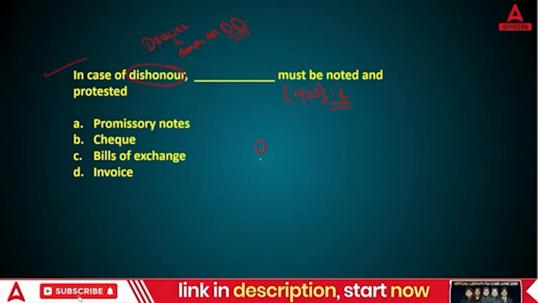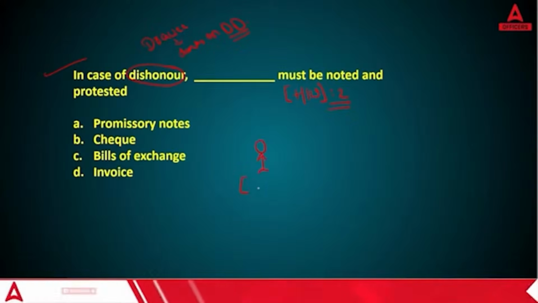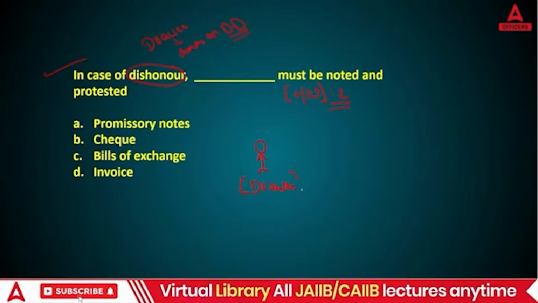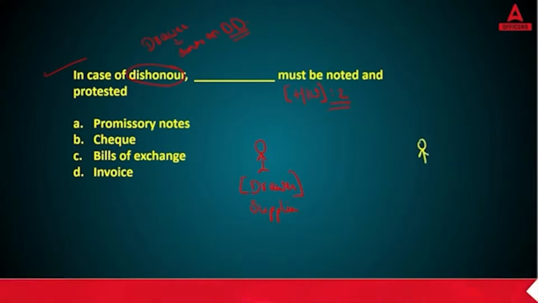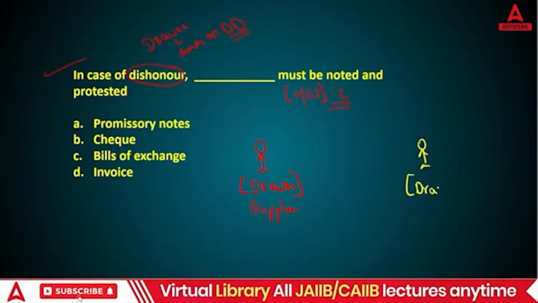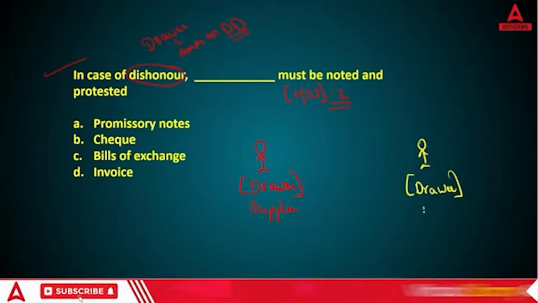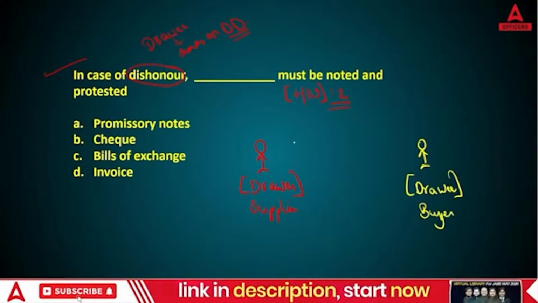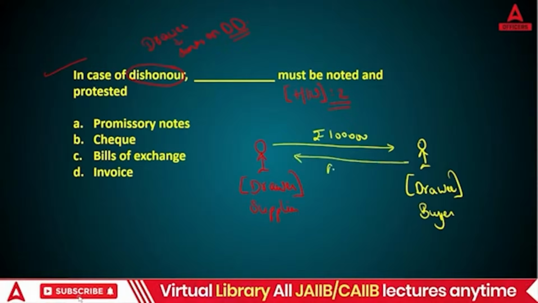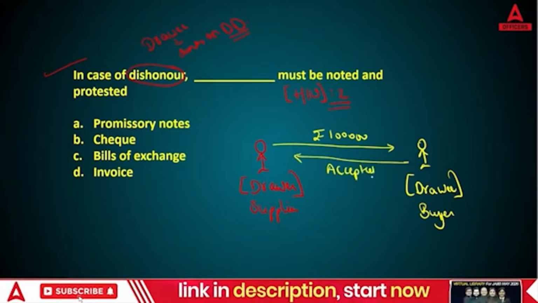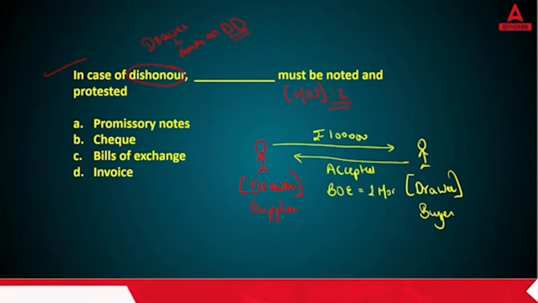What is happening here? Let me explain. Here is your drawer. In simple terms, remember this is your supplier. But we are not going to use supplier every time. On the other hand, you have your drawee, and the drawee is your buyer. The drawer supplied the goods, let's say for rupees 1 lakh, and the drawee accepted the bill of exchange and promised, I will make the payment after 1 month.